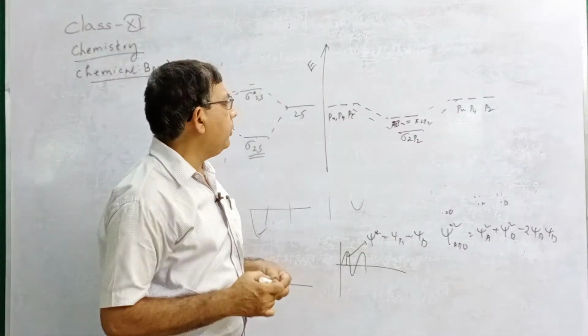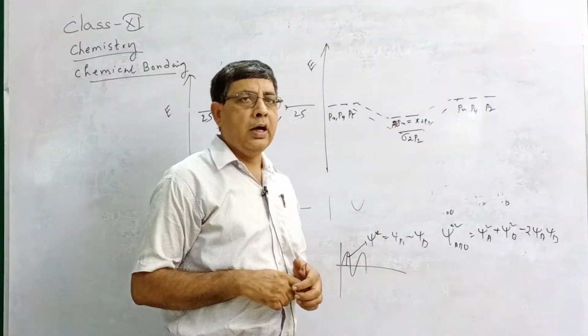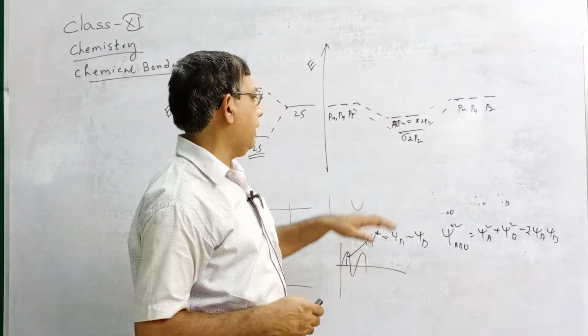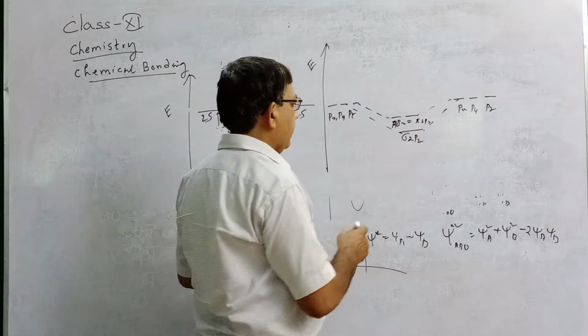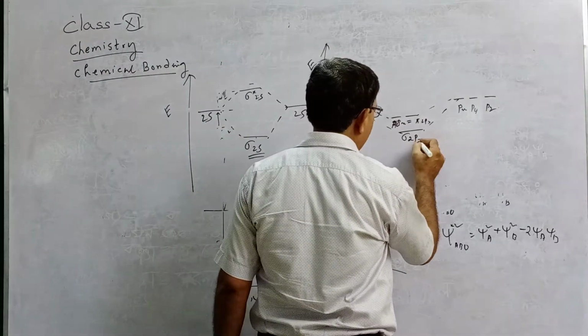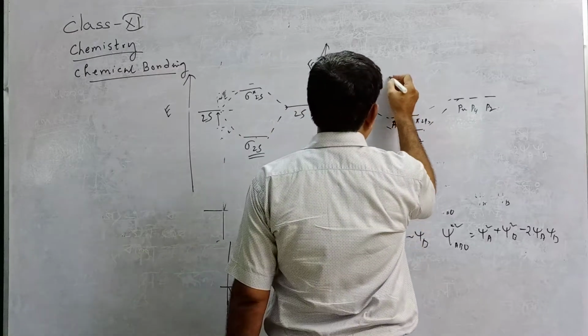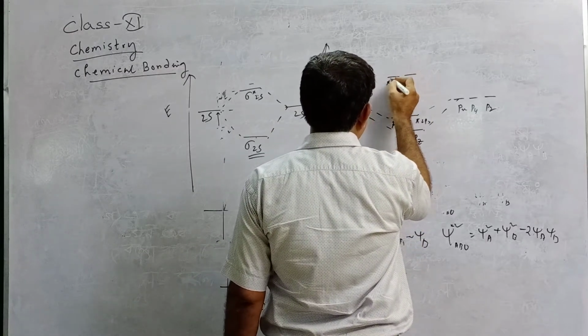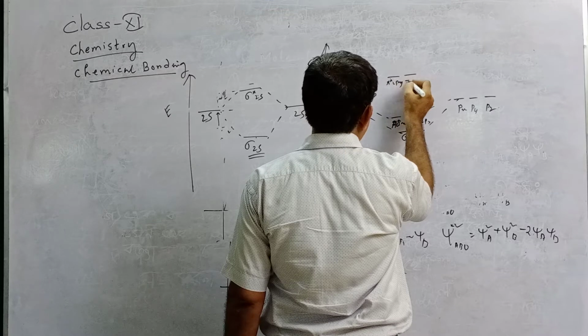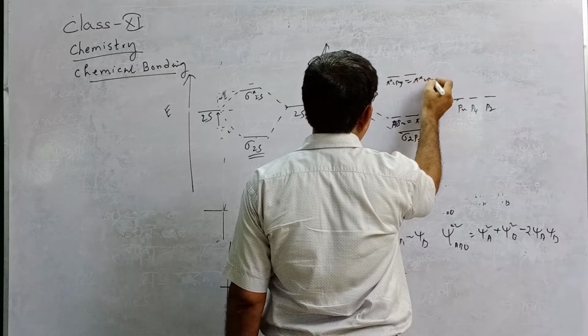After the overlapping of one p orbital head-on, the other 2 orbitals must overlap laterally. So this will be sigma 2pz, where the z orbital undergoes head-on overlap and the x and y orbitals undergo lateral overlap. This will be pi star 2py equal to pi star 2px.